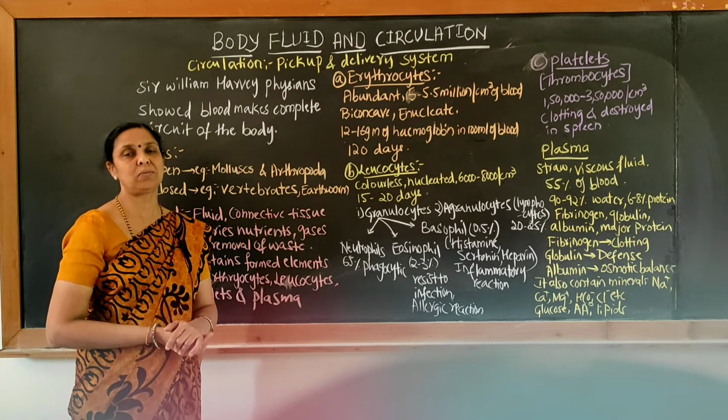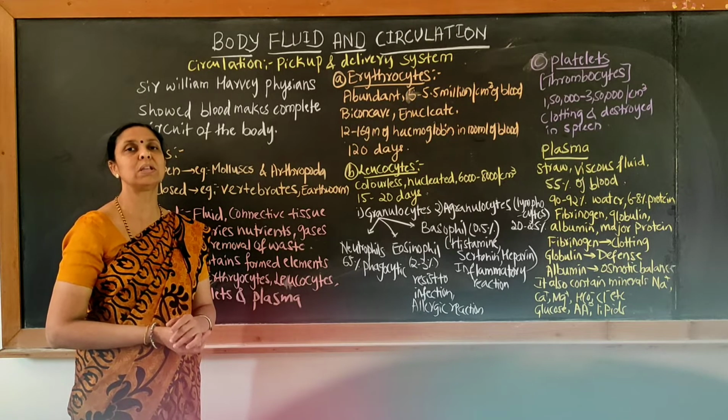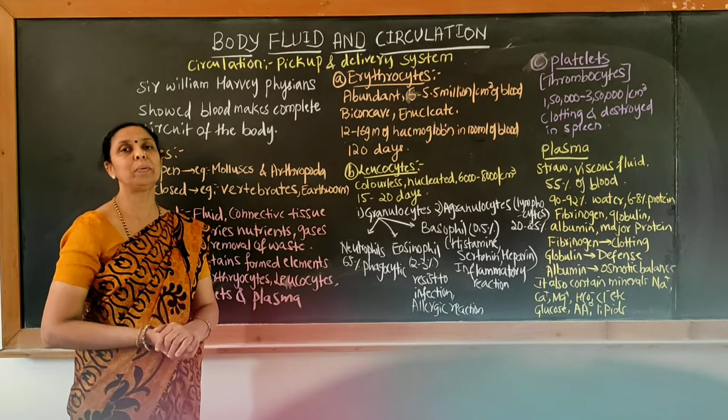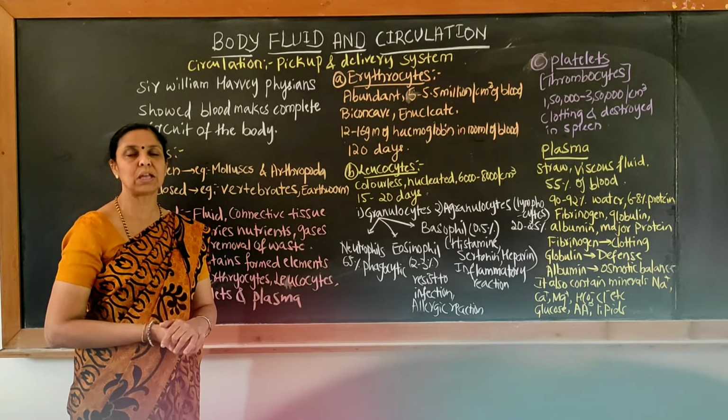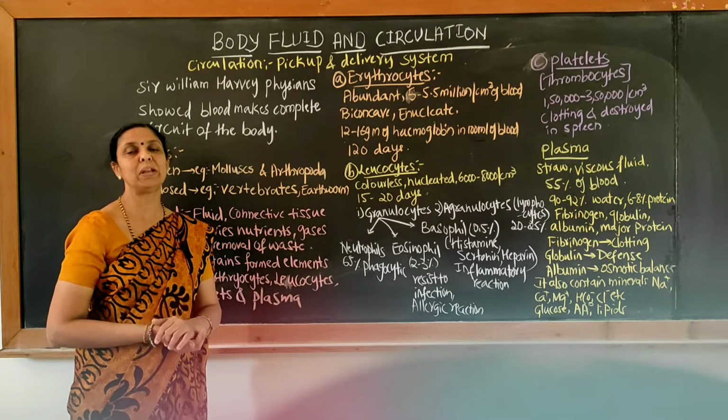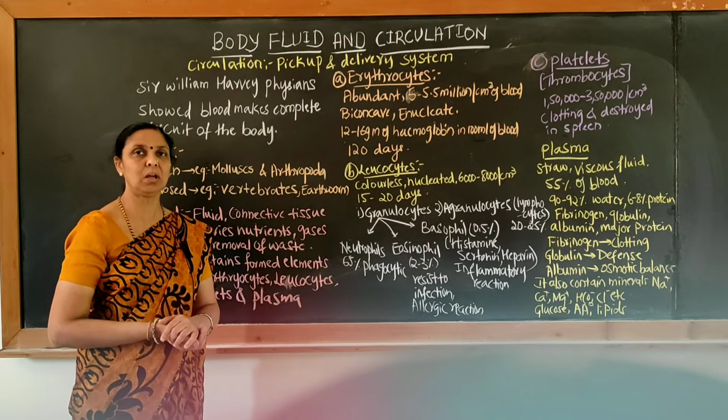RBC mainly contains two important components. One is the iron and the other is the globin part, that is the hemoglobin part, which is mainly made up of protein. Hence we refer to it as hemoglobin. Hence it gives red color to the blood.